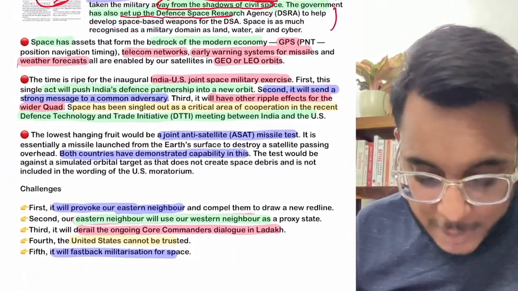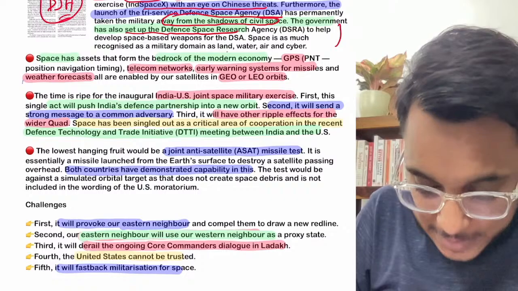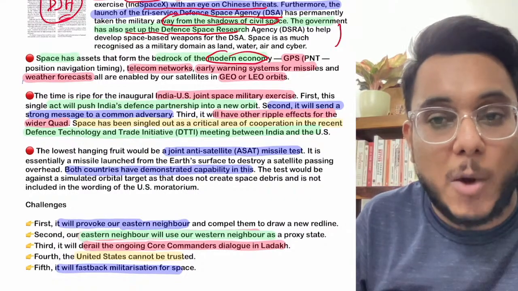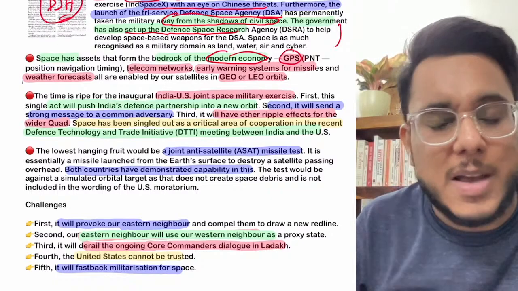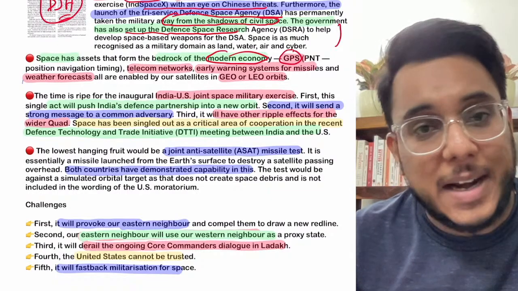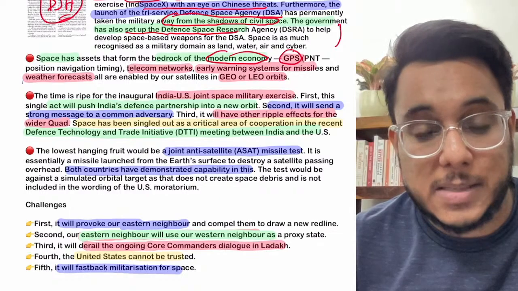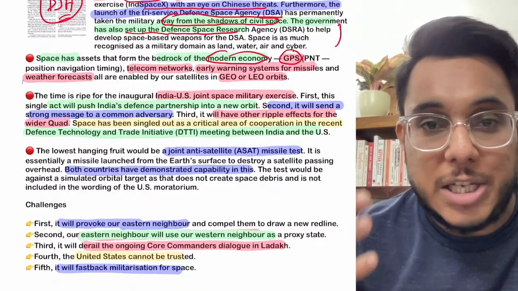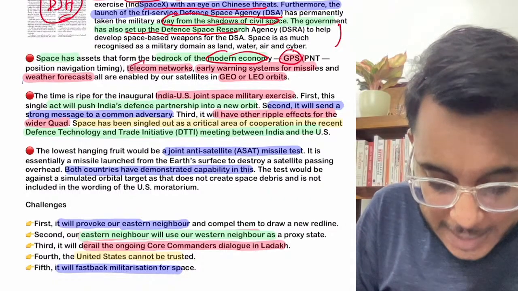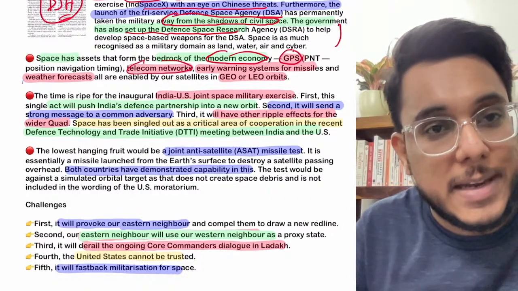Now understand that the space sector is the bedrock of the modern economy. When we talk about the modern economy, there is GPS, the global positioning system. The entire transportation system uses GPS, for transit and for logistics. Then telecom networks are today the bedrock of any economy.